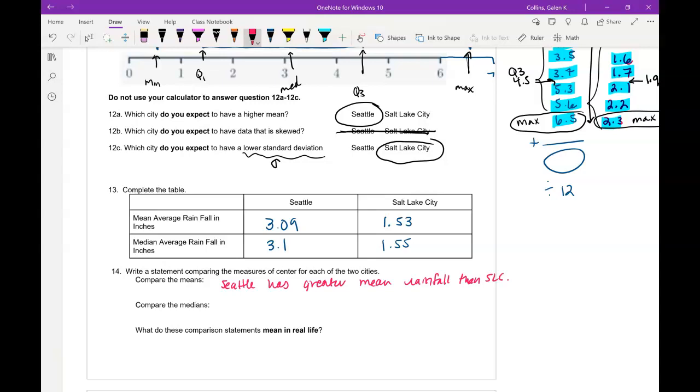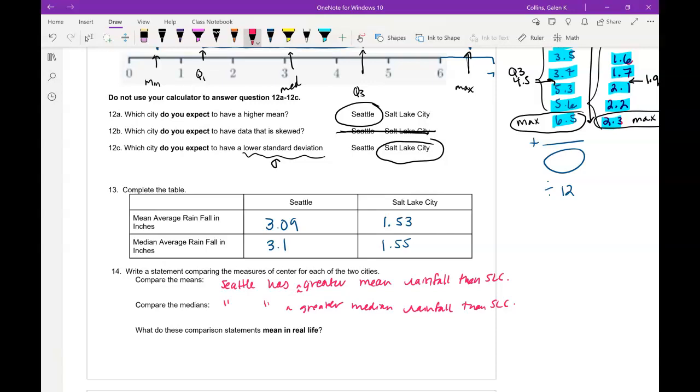And if we compare the medians, I think we'd be saying pretty much the same thing, that Seattle has a greater median rainfall than Salt Lake City. So when we write comparison statements, we could use phrases like greater than, lesser than, equal to, or we could say this distribution has this feature while the other does not.